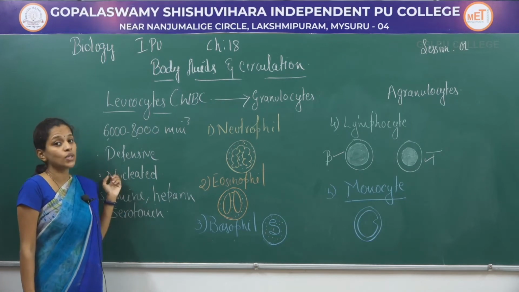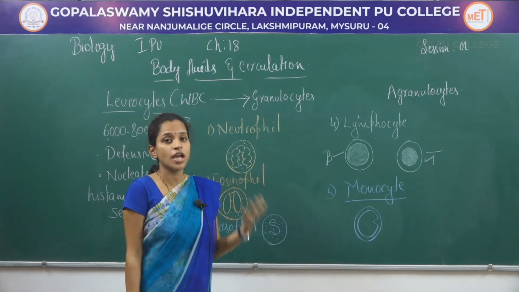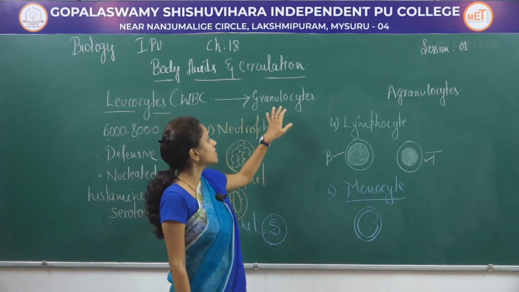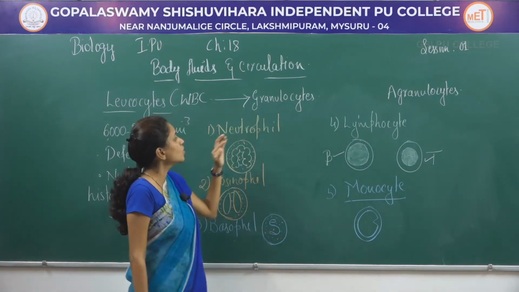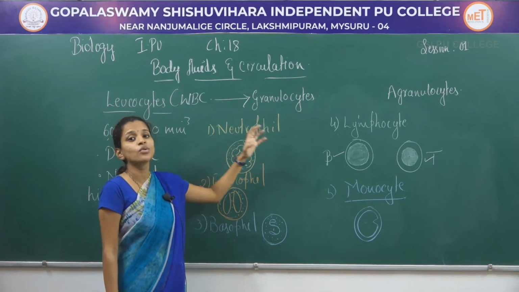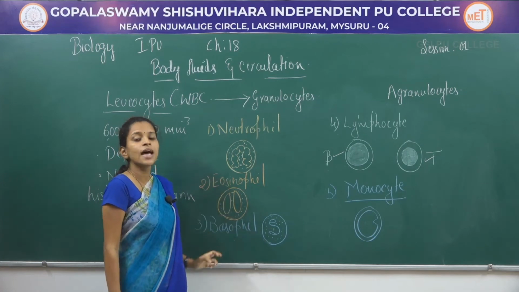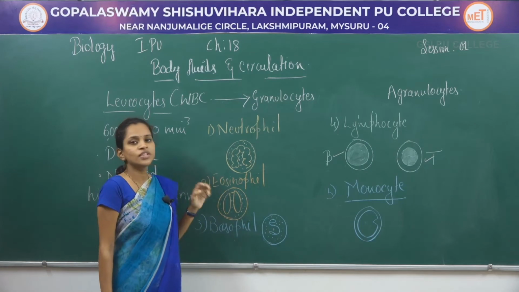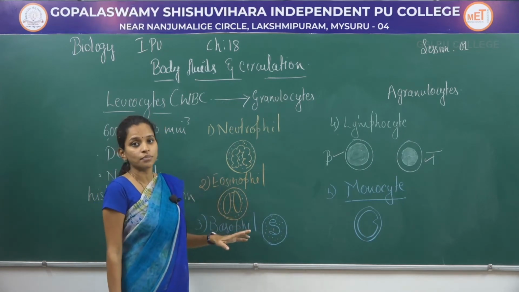These are nucleated, and based on the presence of this different shaped nucleus and cytoplasmic granules, they can be classified into granulocytes and agranulocytes, where granulocytes are neutrophils with multilobed nucleus and phagocytic function, eosinophils with bilobed nucleus, basophils with S-shaped nucleus, where eosinophils will be 2 to 3% and basophil will be 0 to 1%.